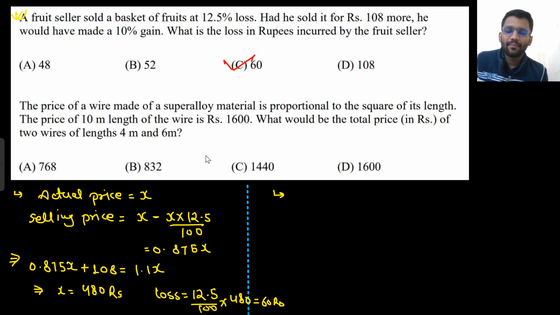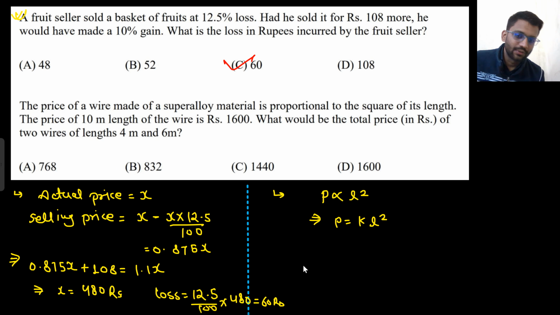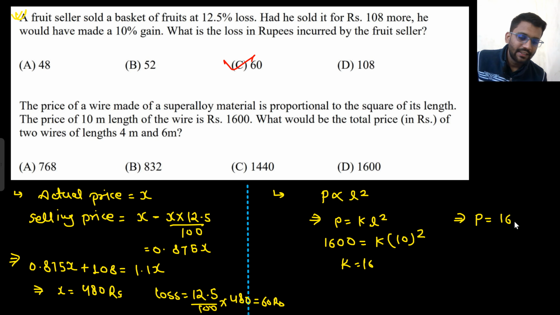The price of a wire made of a super alloy material is proportional to the square of its length. So price is proportional to the square of its length. That means price is K L square, where K is some constant. The price for 10 meter length is 1600. So 1600 rupees is the price for 10 meter length. That means the value of K is 16. So from here you get to know that price is 16 L square.